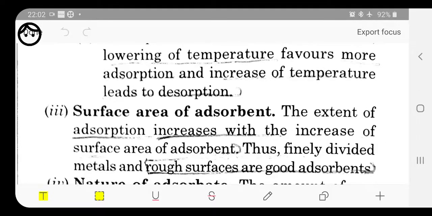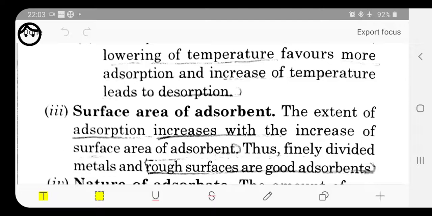Next is the surface area of the adsorbent. Surface area also plays a very important role in the adsorption process, because as the surface area of the adsorbent increases, the adsorption process becomes faster.